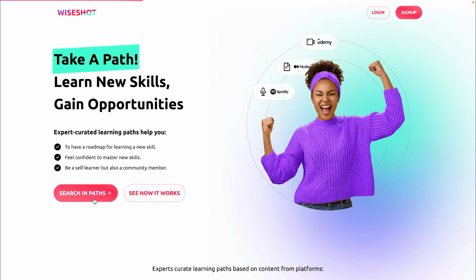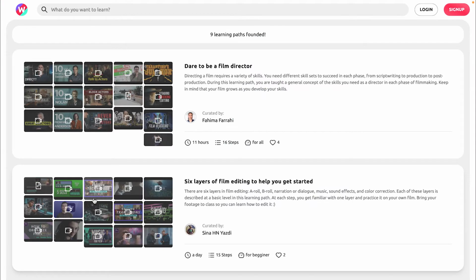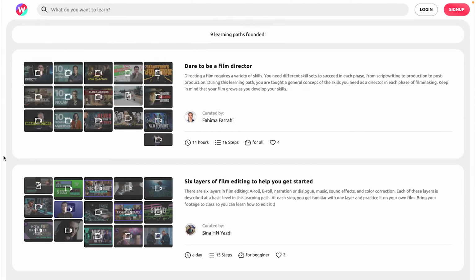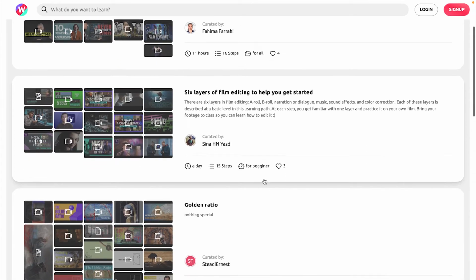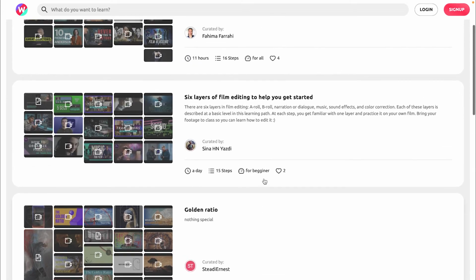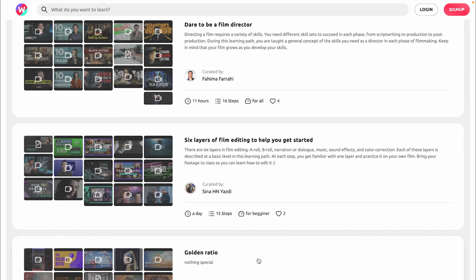Click on the Search in Path button and there you go. We are on the search page. On the search bar, search for a skill you want to learn and these are the results. Different paths are created by different experts and the number of paths is increasing every day.